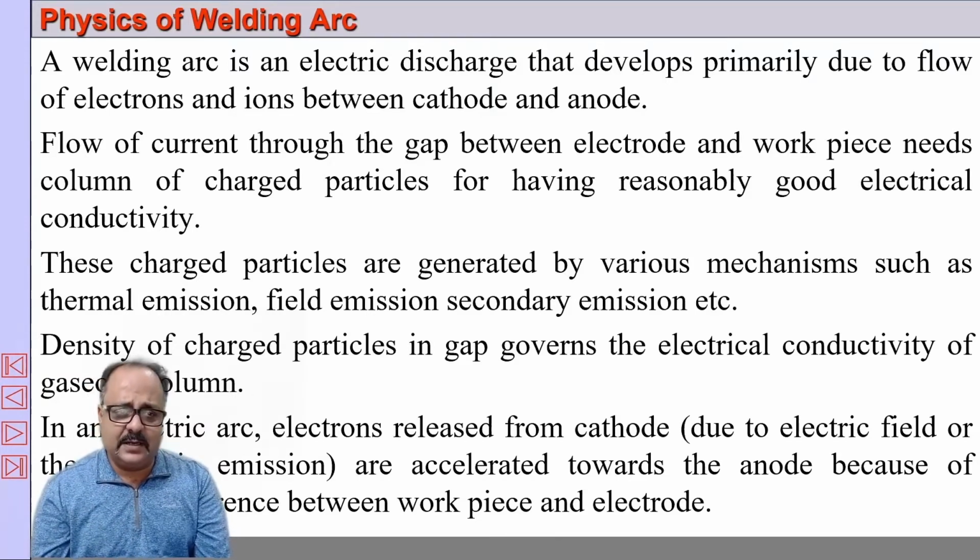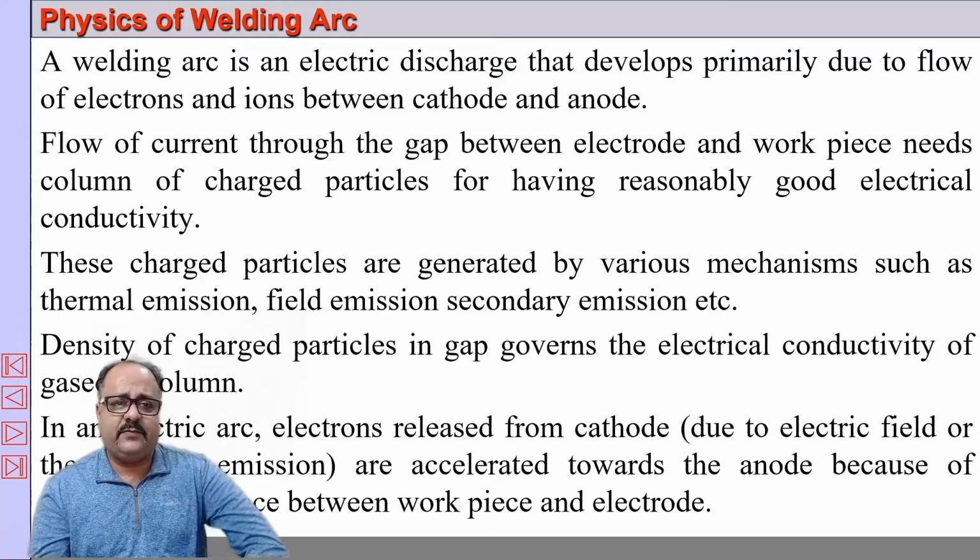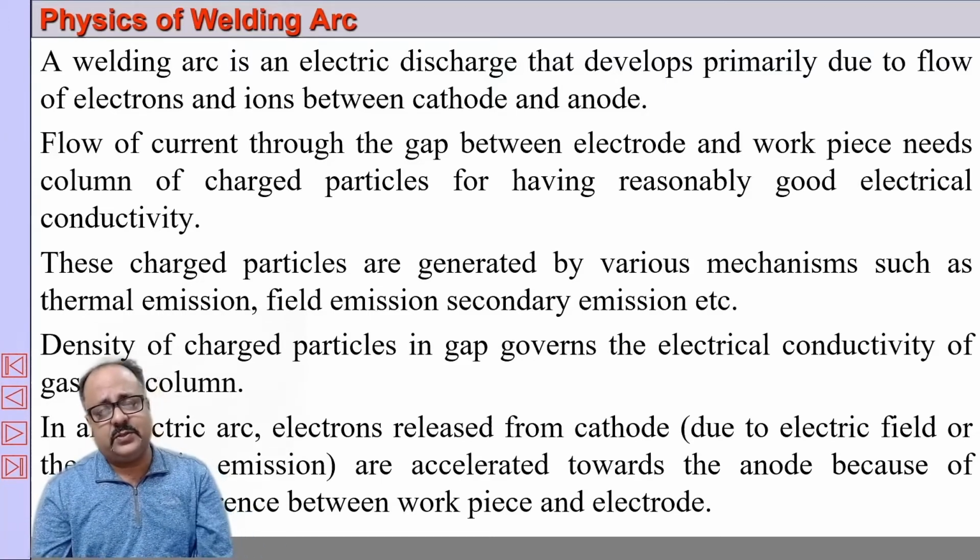So what is this thermal emission, field emission and secondary emission, we will be discussing later. But for the time being you should understand that by some mechanisms electrons are emitted from the cathode and from other sources, and these electrons travel and strike the anode. The kinetic energy, half mv squared, with mass being very small and velocity very high, releases a significant amount of energy. The heat generated by this arc is sufficient to melt the workpiece where it is striking.